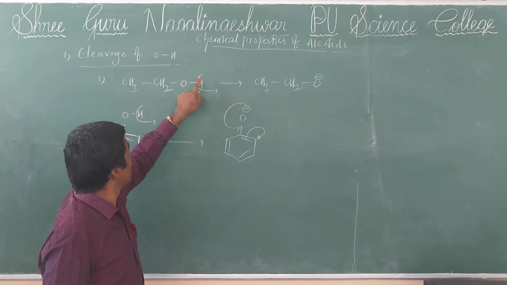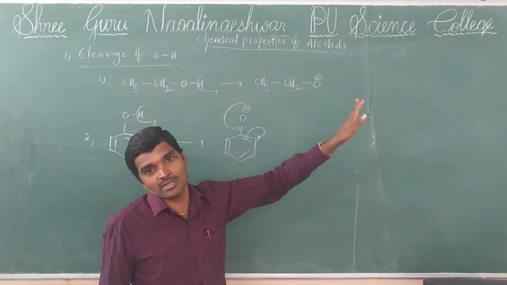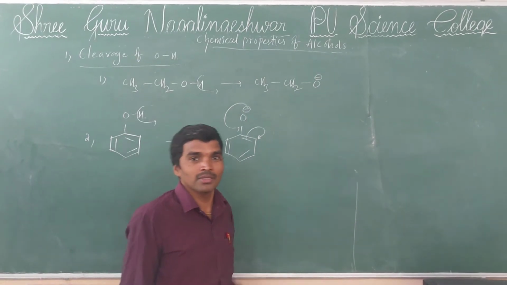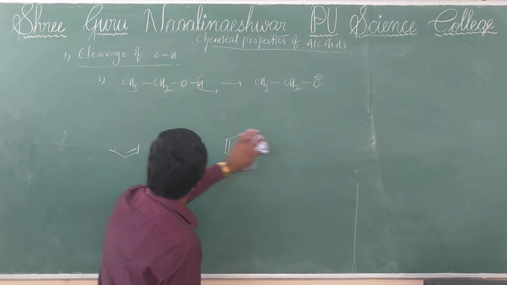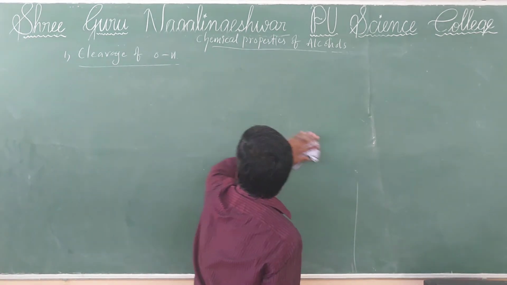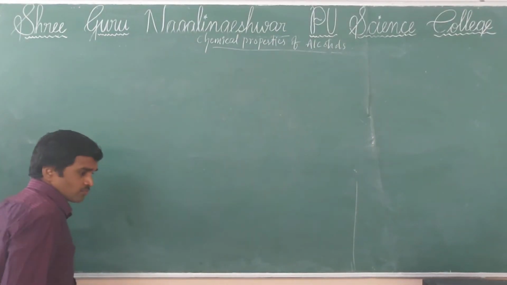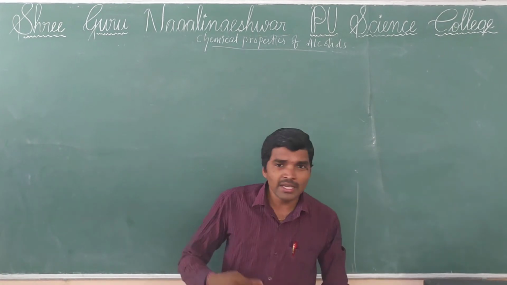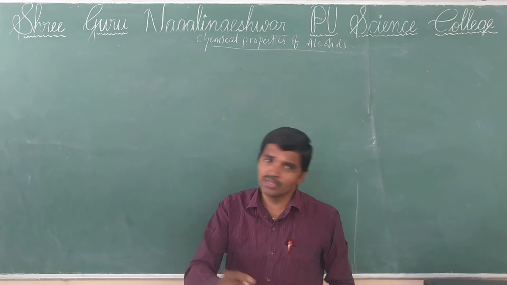Why? Because if this proton is removed from here, ethoxide is formed. This is not resonance stabilized. Got this point? Right. So next we'll discuss the acidic nature of phenols by involvement of some electron donating and some electron withdrawing groups.